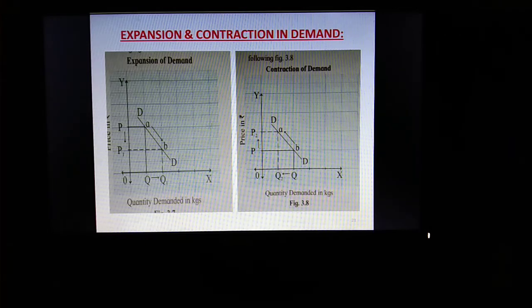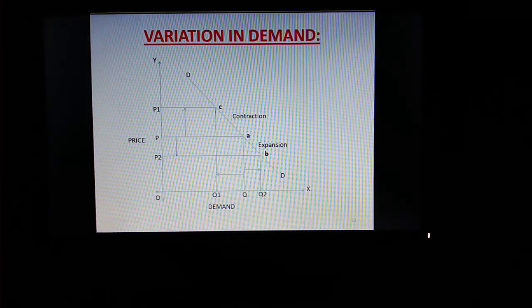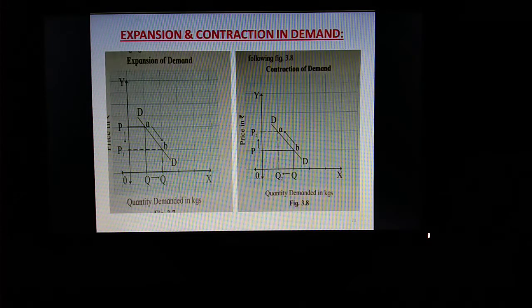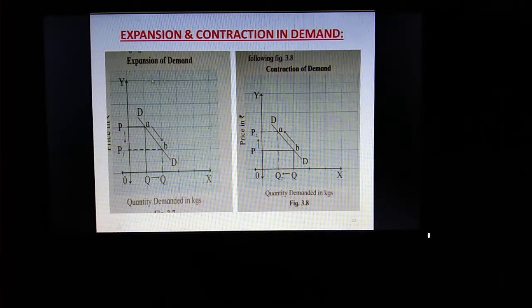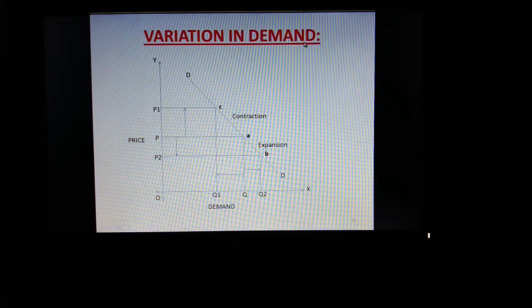Now we will proceed to the combined diagram of variation in demand. Pay attention, again same thing, price is measured along y-axis, demand is measured along x-axis, right? DD is a demand curve. Now pay attention, it is a combined diagram of expansion and contraction. This was expansion, and this is contraction. अब हम लोगों को इसका combined diagram बनाना है, which is called as diagram of variation in demand.